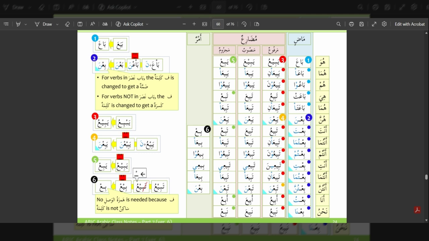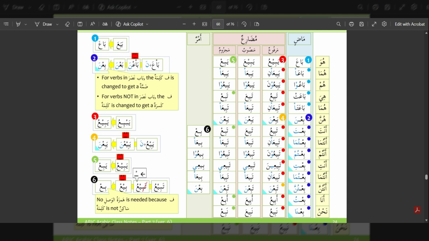Then we have fi'al al-mudari, present tense. In the marfu form, we have yabi'u. So here we can see the changes here. It's originally yabyi'u, which is then changed to yabi'u. Yabi'u, he sells.